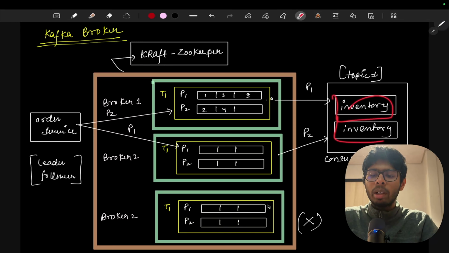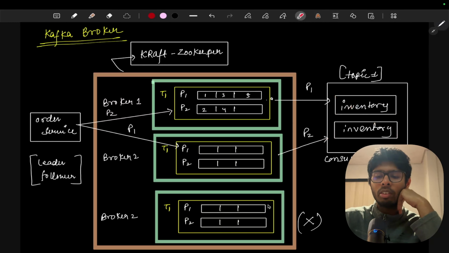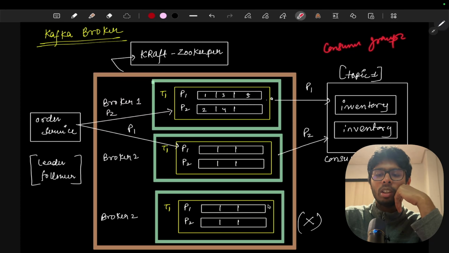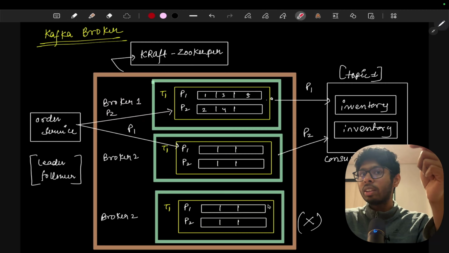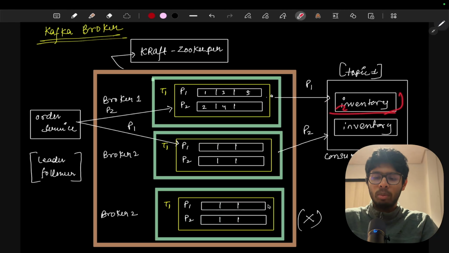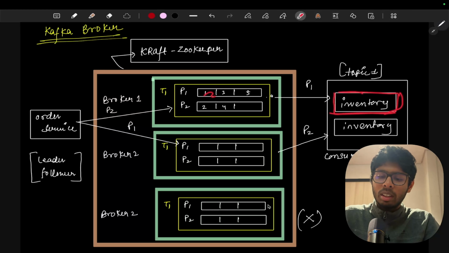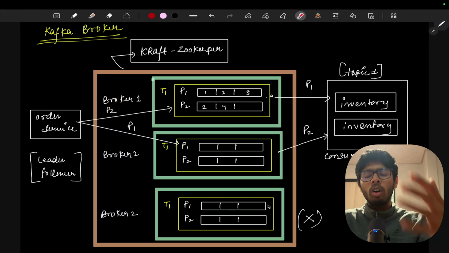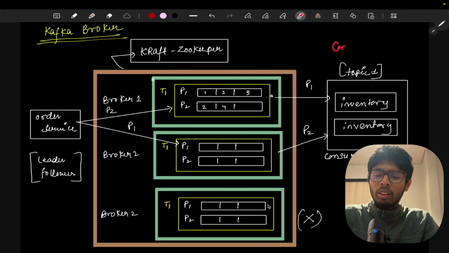But when we talk about consuming, we will have multiple inventory services. When we have multiple inventory services, we make our consumer group, and in the consumer group, whenever one of the consumers has received the message, we will not send the message to another consumer. Let's say this inventory service has received message 1. Another consumer, this inventory service, will not receive this message 1. This is all happening with the help of the consumer group feature.